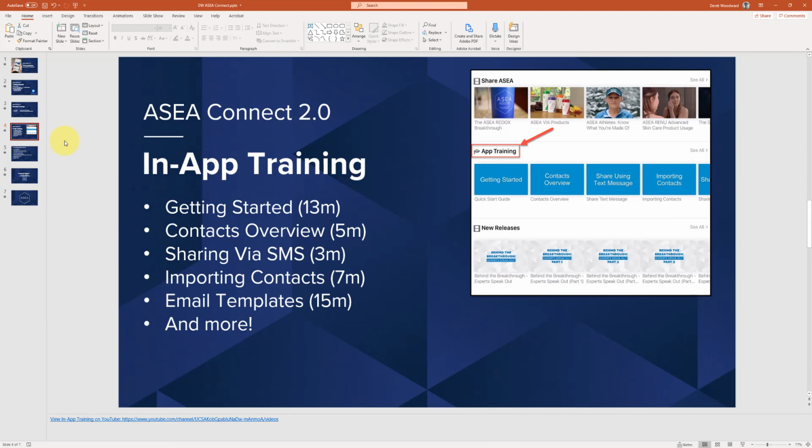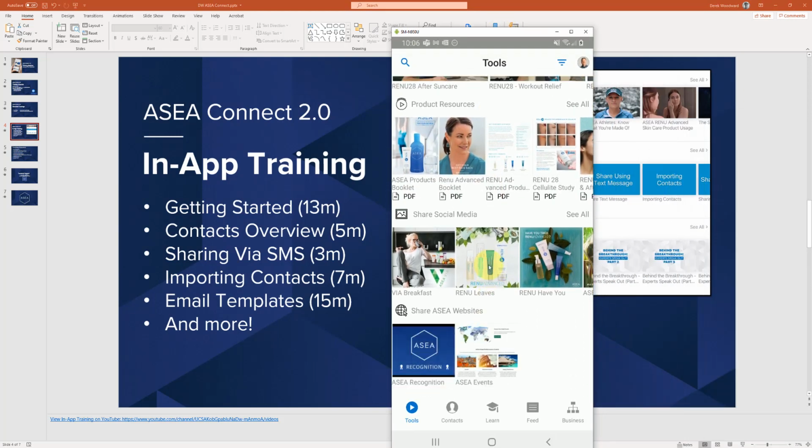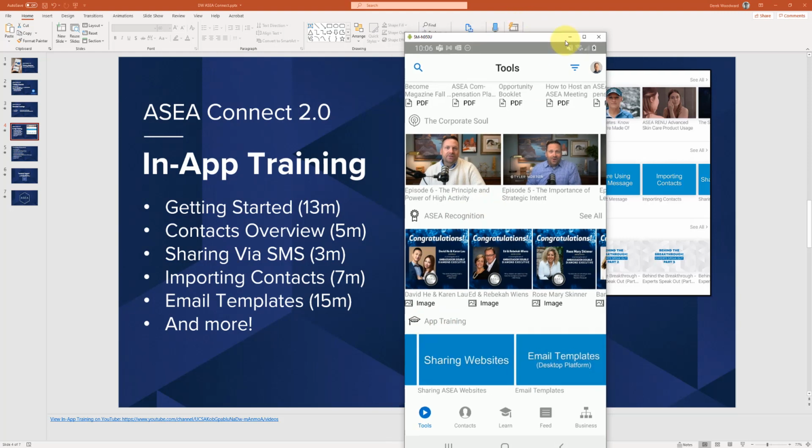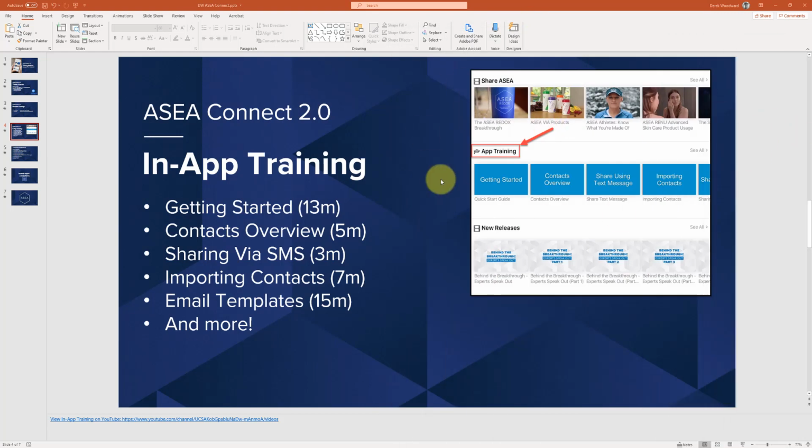Now moving along, for those who like to learn on your own and at your own pace, we have our own in-app training section, which I'll pull into frame so you can see where I'm talking about. We have this app training area where you can learn more about different aspects of the app. Pay attention to that, and that's going to be a good resource for you as you learn this app and some of the new features that are going to be coming through.